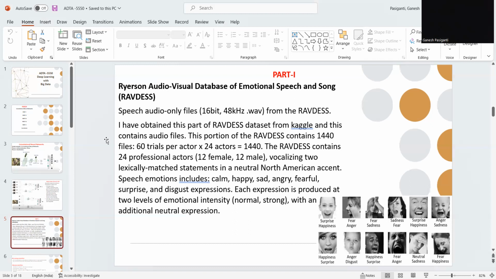When it comes to the statements, they talk about the dogs and the kids sitting by the door. When it comes to the repetition, 01 is repeating one time, 02 is repeating twice. I told you there are 24 actors, 12 male and 12 female: odd numbers are male and even numbers are female. Yes, this is the final example for that.